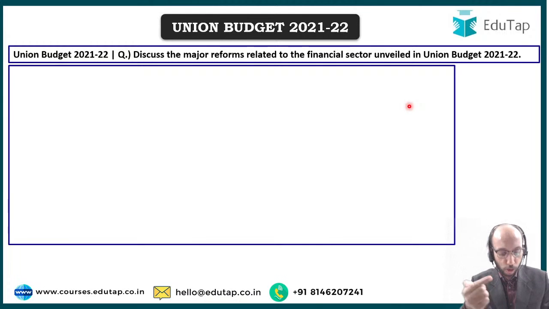I'm requesting all of you who are viewing this session, Pandu as well as Venkat as well as Just Thought as well as John Wick as well as all others who are participating in this live session: can you tell me what the major reforms are which have been unveiled in Union Budget 2021-2022 pertaining to the financial sector? At least 3 reforms you should be able to tell me have been announced. So I request all of you to please give it a shot.